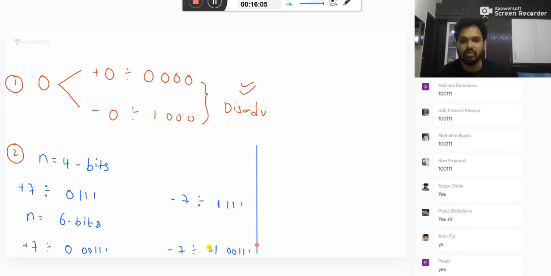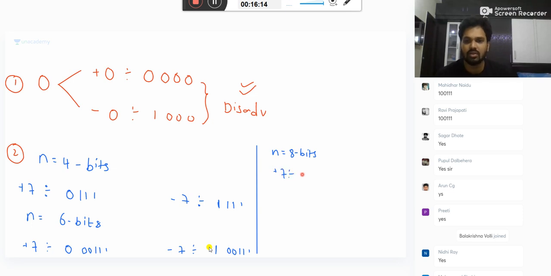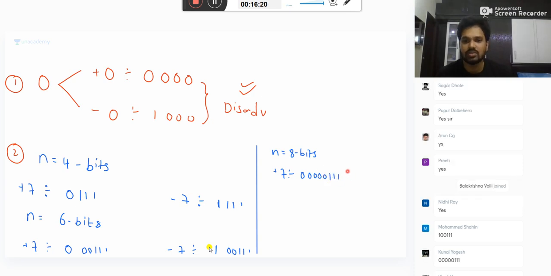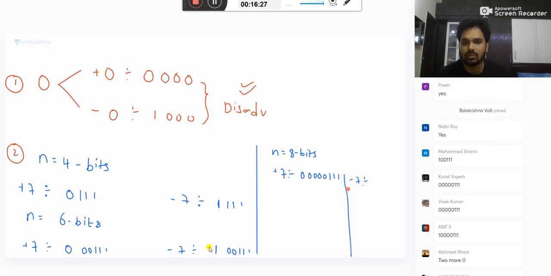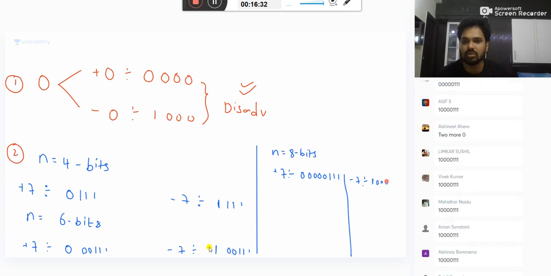Now, if you make n equal to 8 bits, what is plus 7? 0 followed by 0, 0, 0, 0, 1, 1, 1. What is minus 7? Minus 7 is 1 followed by 0, 0, 0, 0, 1, 1, 1. Very good. Now, what is the conclusion?